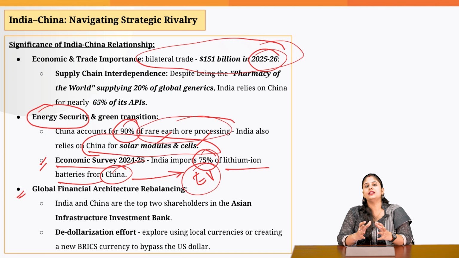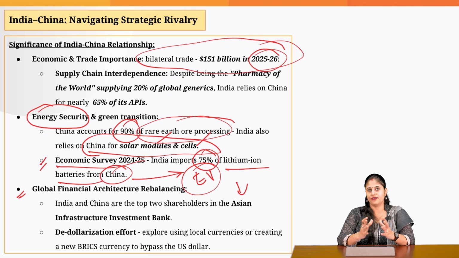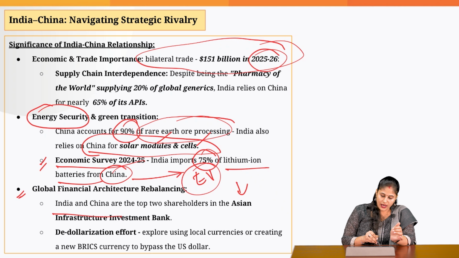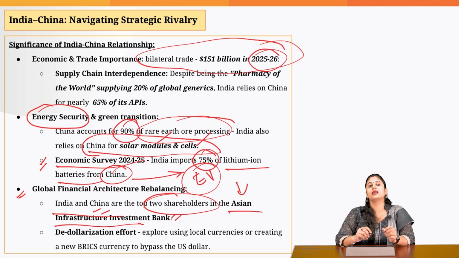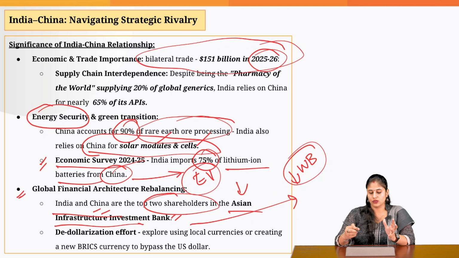Then, the two countries are trying to reduce Western dominance when it comes to global affairs. The two countries are the top shareholders in the Asian Infrastructure Investment Bank, which is emerging as a major player in providing loans for infrastructure creation in Asian countries. And through this, we are trying to reduce the dominance of Western countries, reducing the role of the World Bank and IMF. Then the two countries are collaborating on the de-dollarization effort.